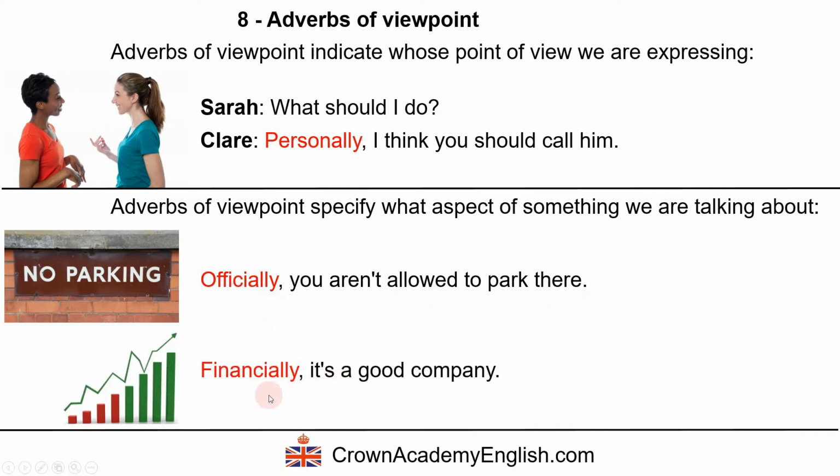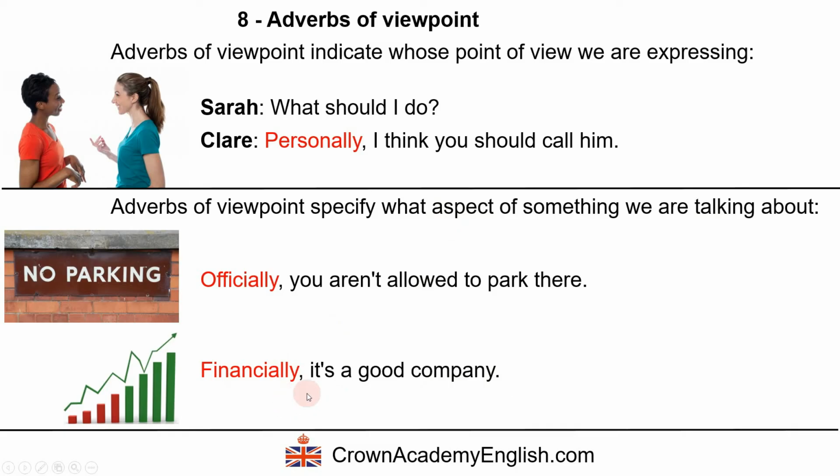Financially, it's a good company. So from the aspect of the finances, from the perspective of the money and the profit, it's a good company. But from another aspect, it could be a bad company.